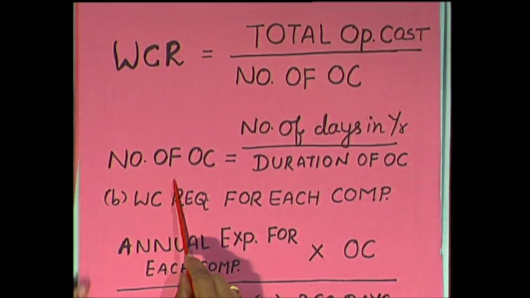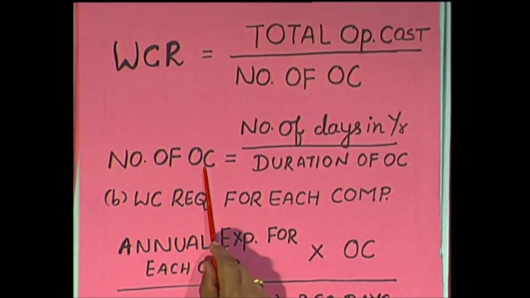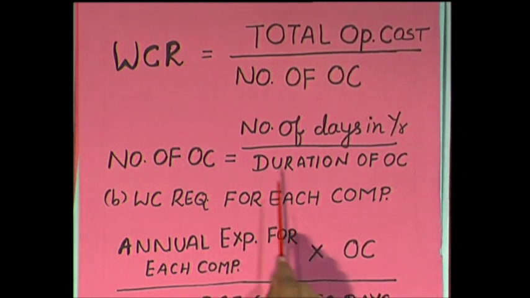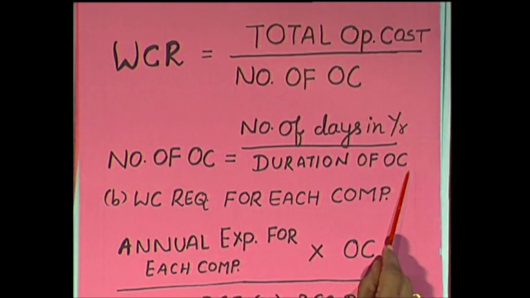In a year, let us say for round figure 360 days. So, 360 days divided by 60, we get number of operating cycles. So, after calculating operating cycle, next step would be calculation of number of operating cycles. Number of operating cycles would be number of days in a year divided by duration of operating cycle.